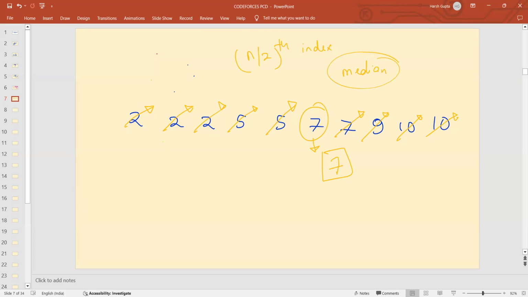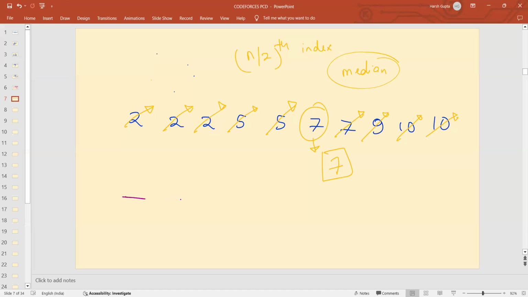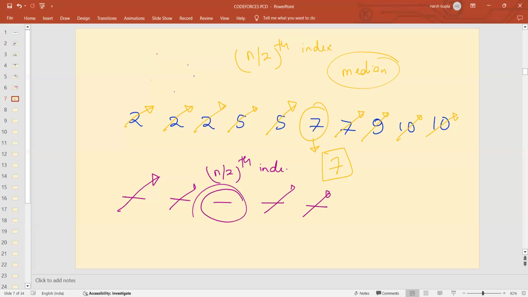Similarly, let's suppose the array length was odd, say 5. You would have 5 elements. Turtle would remove the minimum, Piggy the maximum, Turtle the minimum, Piggy the maximum, and you will be left with this value. This is again the value present at the n by 2th index. So the solution is to simply sort the array and return the value present at the n by 2th index of the array. This was the logic of this question.